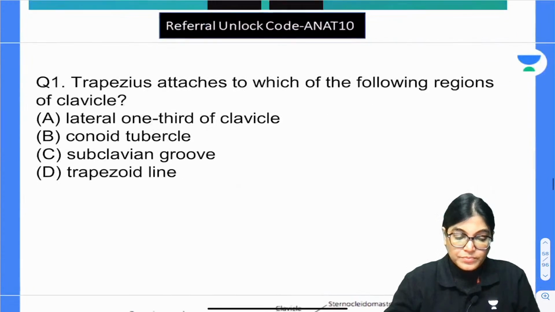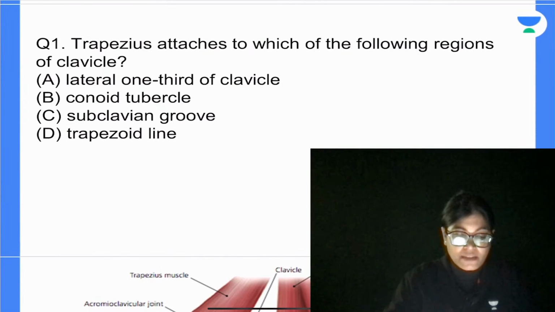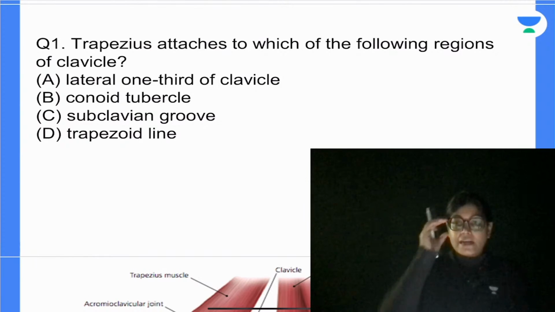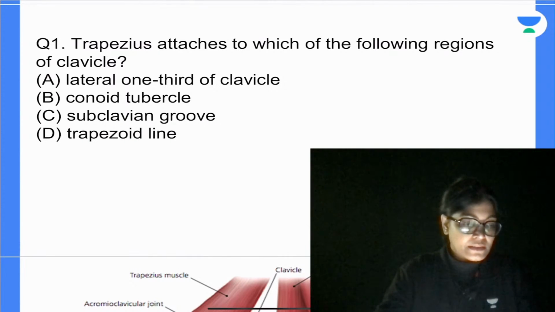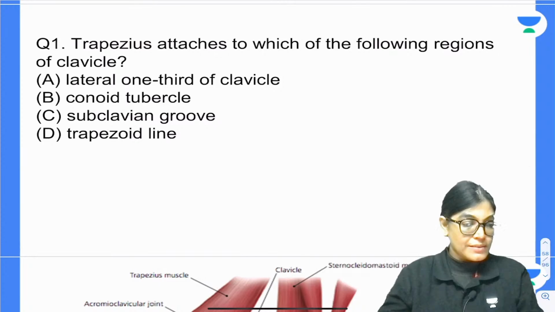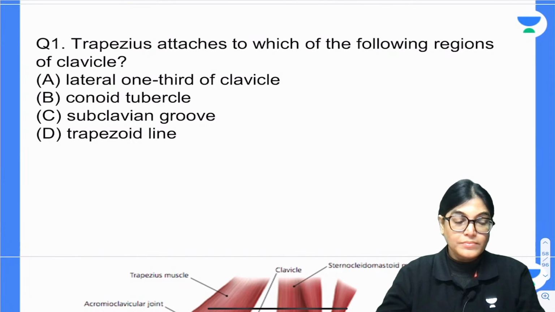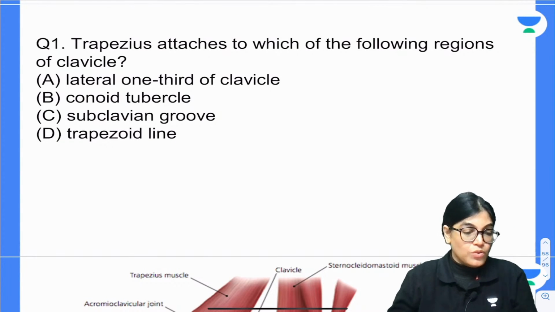All the best. So let's start with the first MCQ, my dear aspirants. Trapezius attaches to which of the following regions? Lateral one-third of the clavicle, conoid tubercle, subclavian groove, or the trapezoid line.